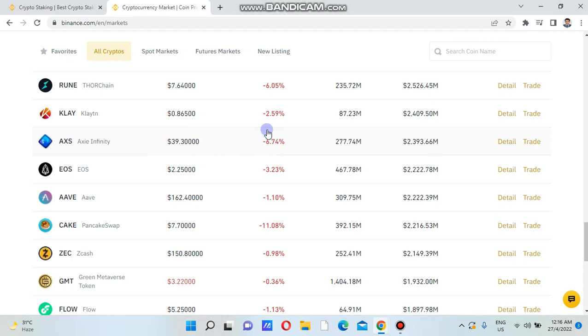It may increase. If it hits $100 after 90 days, of course you will get that $100, and 120% will be added to it. Suppose you are investing $100. If the market price is increasing and hits $100, of course you will get the $100, and more than that, the 120% will also be added.